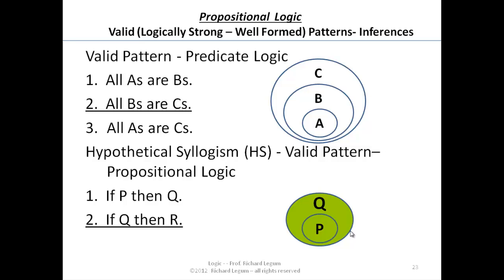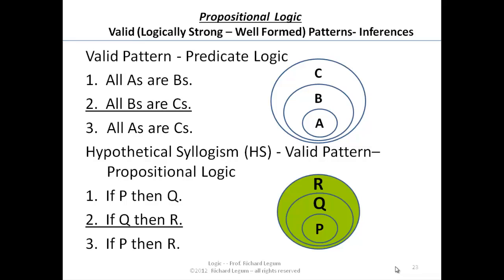If Q then R tells us that everything that's in that circle of Q things also has to be in the larger circle with R things. Therefore, anything that's a P has to be an R as well.